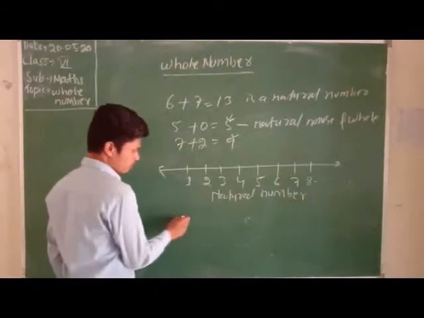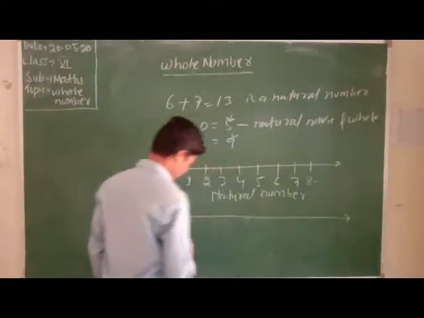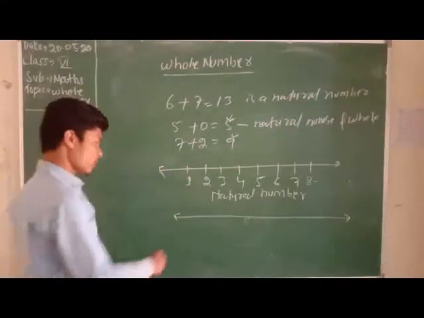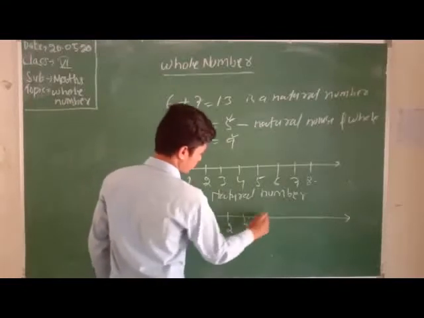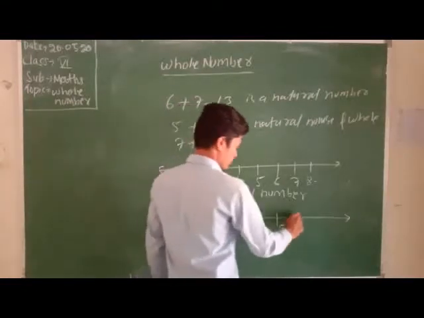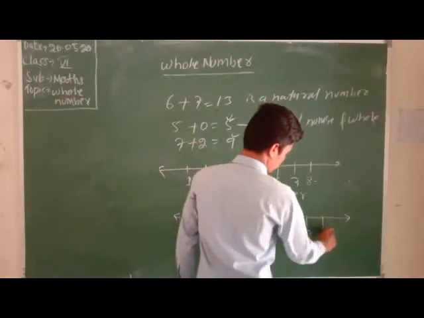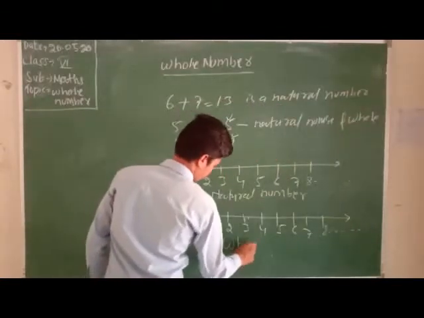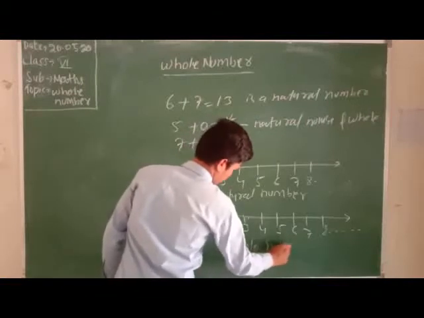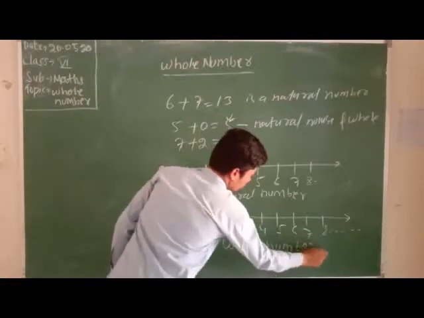And we start another one, the whole numbers. Whole numbers start from 0, 1, 2, 3, 4, 5, 6, 7, 8. See here, whole numbers.